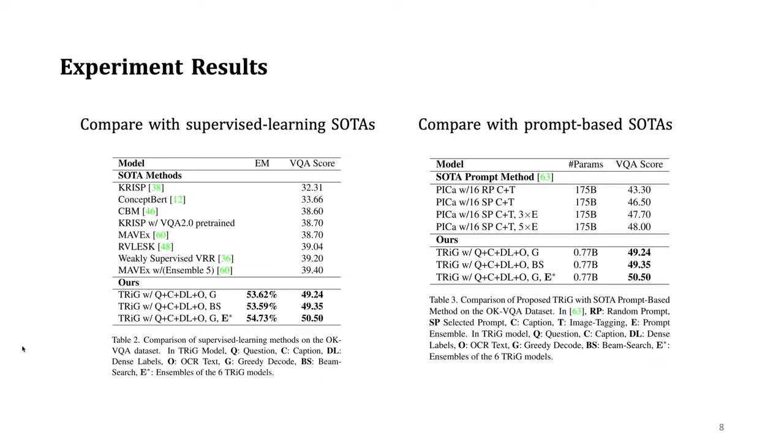We use the exact match and VQA score to evaluate our model performance. We compare it with two sets of cutting-edge models. First, we compare with supervised learning SOTAs, where we observe that our TRiG model significantly outperforms the baseline by even 11.1%. Second, we compare with the prompt-based SOTA methods. We also observe a 2.5% improvement over PICa, given the fact that the size of the PICa model is 200 times larger than our model.